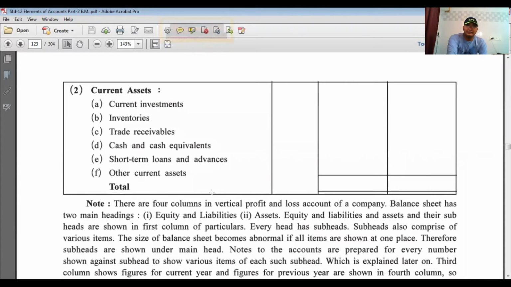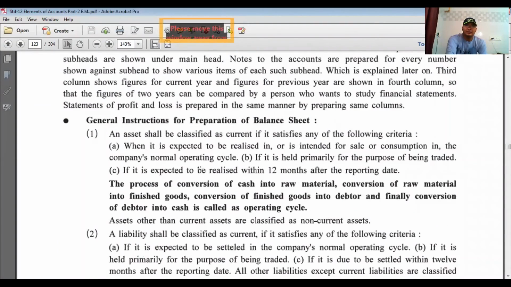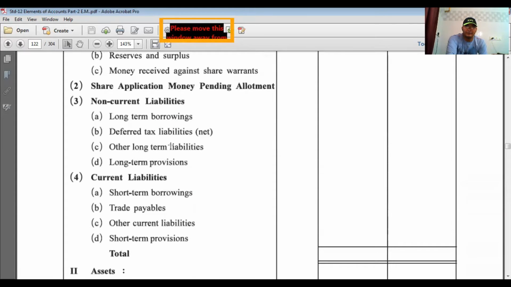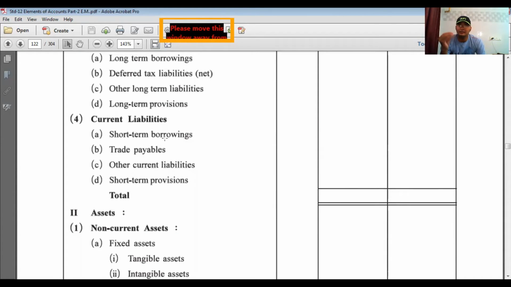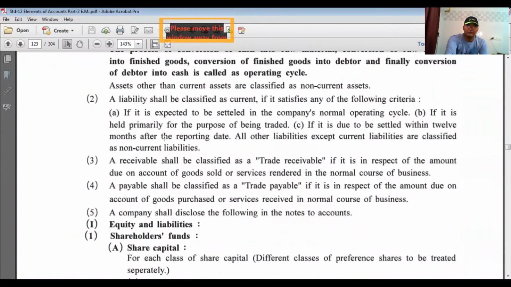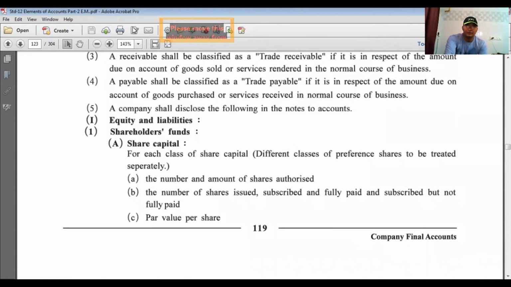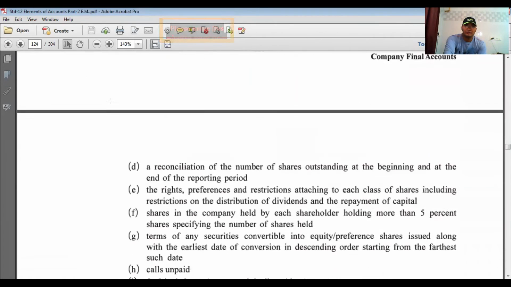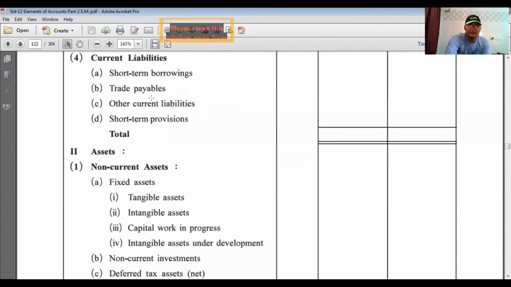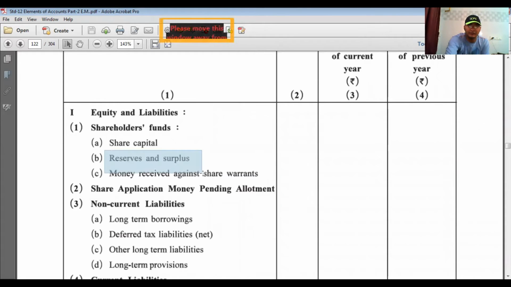So here it is the vertical balance sheet and vertical P&L as I have earlier said, but it is the main head points for this format. Okay. There are other small items which are covered under these head points. So we have to remember that also. And it includes now reserves and surplus. Okay, reserve and surplus is the part of the balance sheet, equity and liability. Here it is the reserves and surplus.